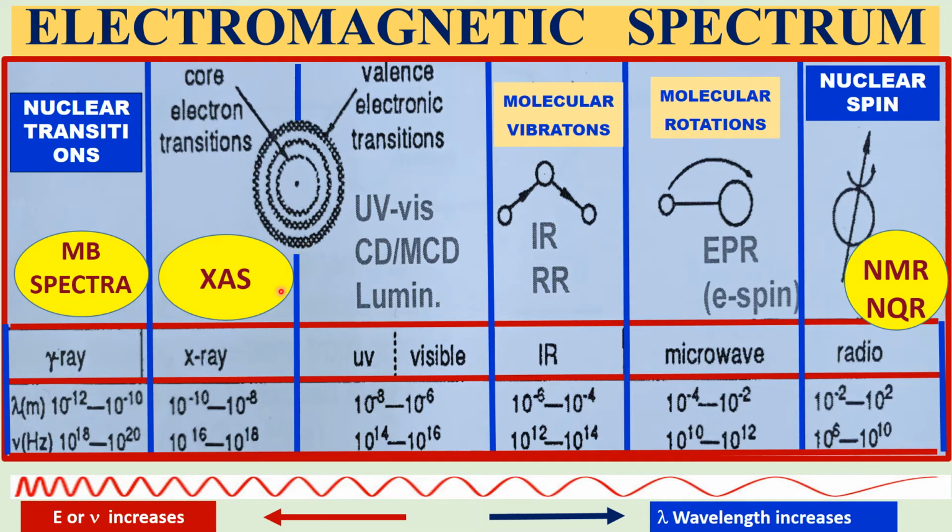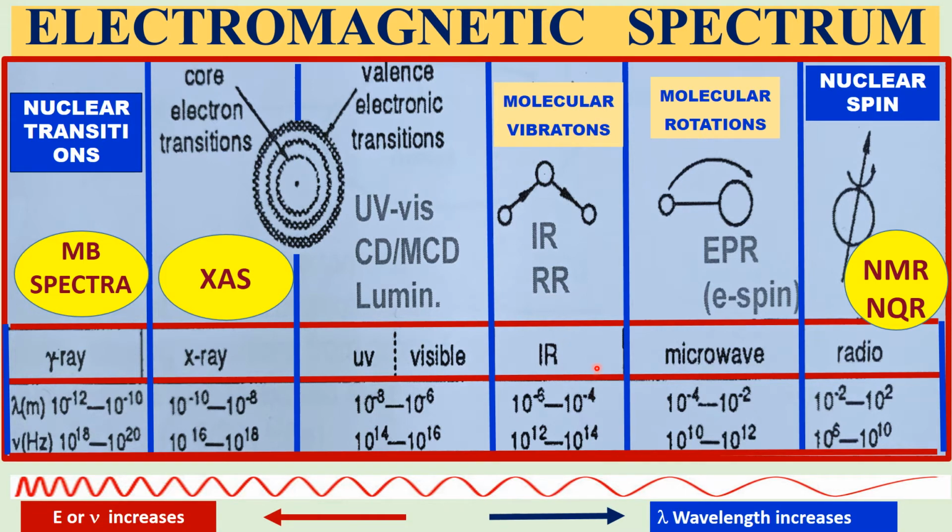And you have gamma ray spectroscopy, X-ray absorption spectroscopy or X-ray emission spectroscopy, photoelectron spectroscopy. UV visible spectroscopy occurs in this wavelength region, 10 power minus 8 to 10 power minus 6 meter. IR spectroscopy is also called vibrational spectroscopy.